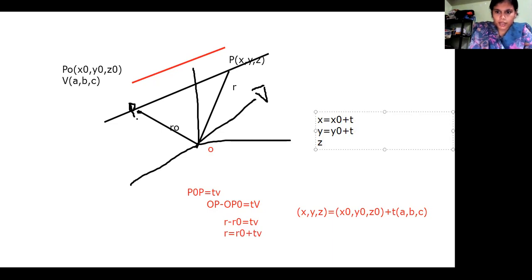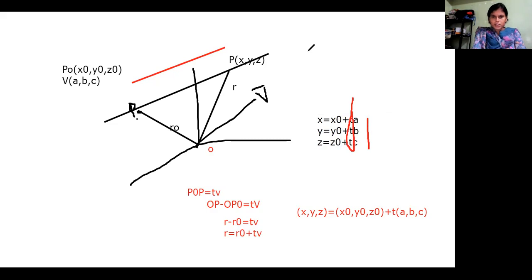Instead of writing B, we can write it as A. This is B, and the next one is z equals z naught plus t times c. Combined, all these three equations will give you an equation of a line in a 3D space. Now we have written all these three equations with the help of a parameter t. That's why these are called the parametric form of an equation of a line.